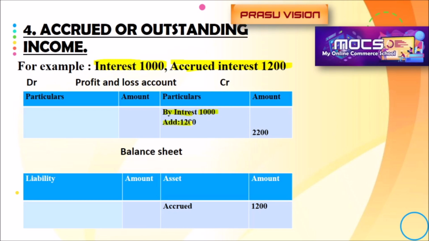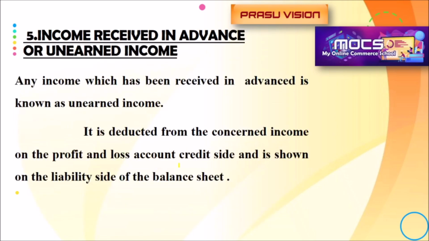We add accrued interest 1200, then we get a total of 2200. That accrued interest will be shown on the asset side of the balance sheet as accrued interest 1200. So this is another adjustment related to accrued income.